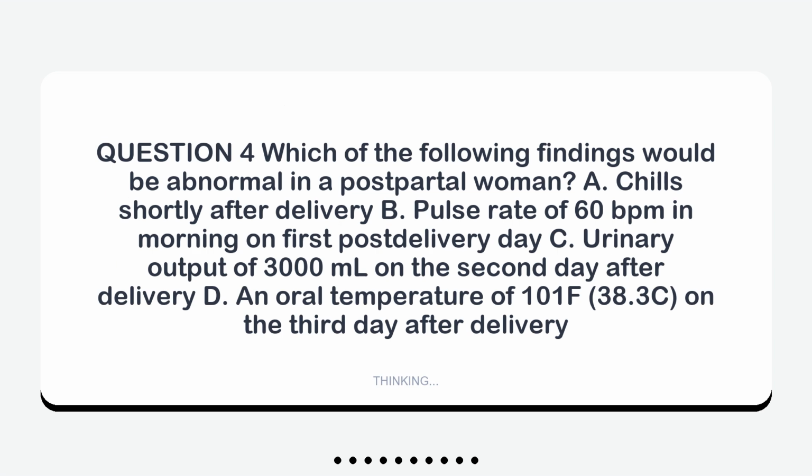Question 4: Which of the following findings would be abnormal in a postpartum woman? A. Chills shortly after delivery. B. Pulse rate of 60 bpm in the morning on the first post-delivery day. C. Urinary output of 3000 ml on the second day after delivery. D. An oral temperature of 101 F, 38.3 C, on the third day after delivery.